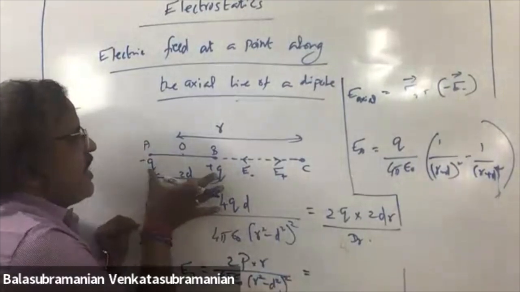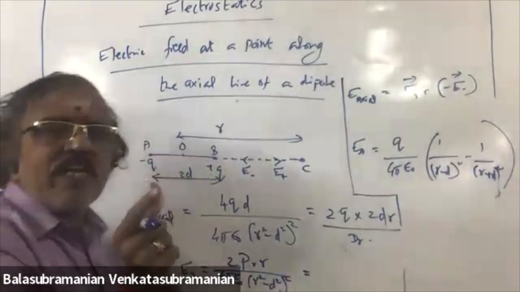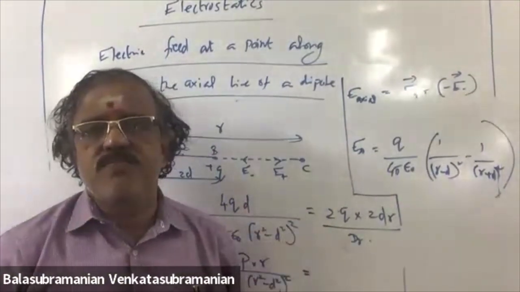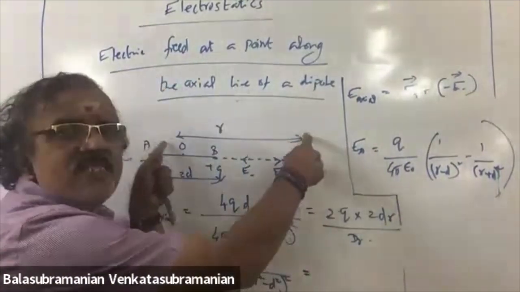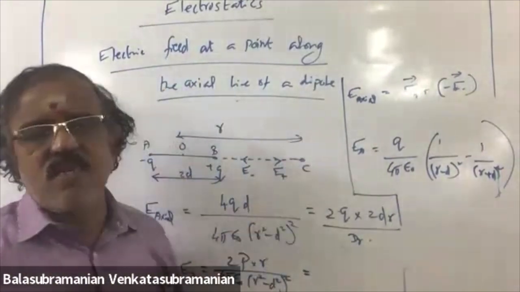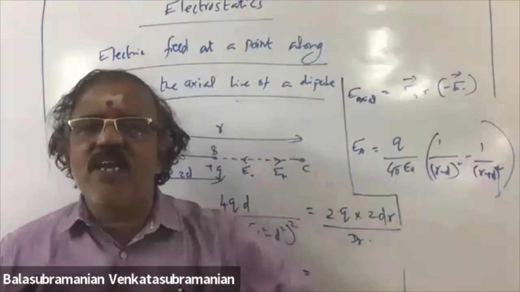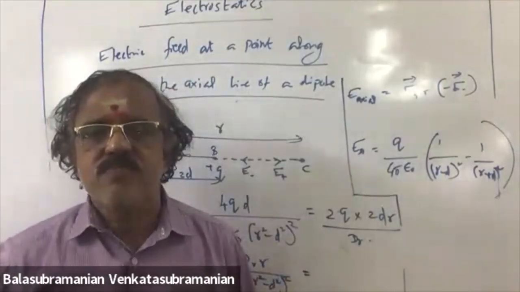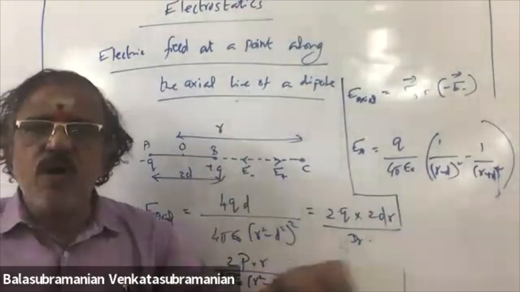But the distance between minus q and plus q, 2d, is very short. 2d itself is small, so d will be very small compared with r. Whenever you say one value is small, you have to compare it with another value. Then only you can say this is small compared to that value. So compared to r, d is small.